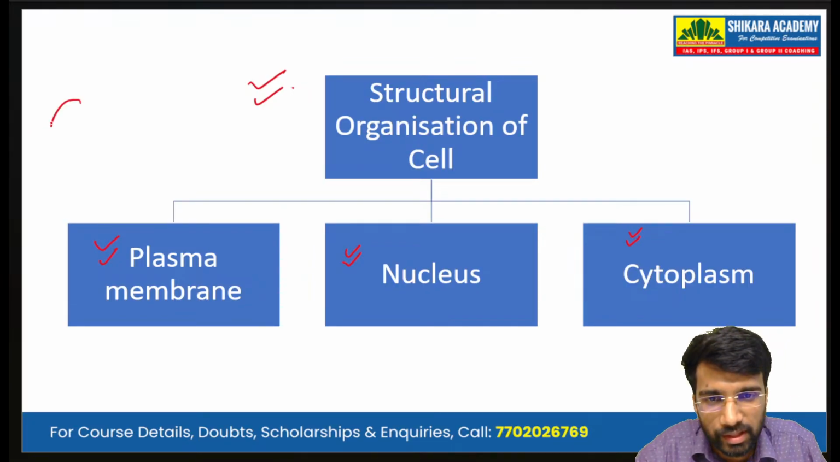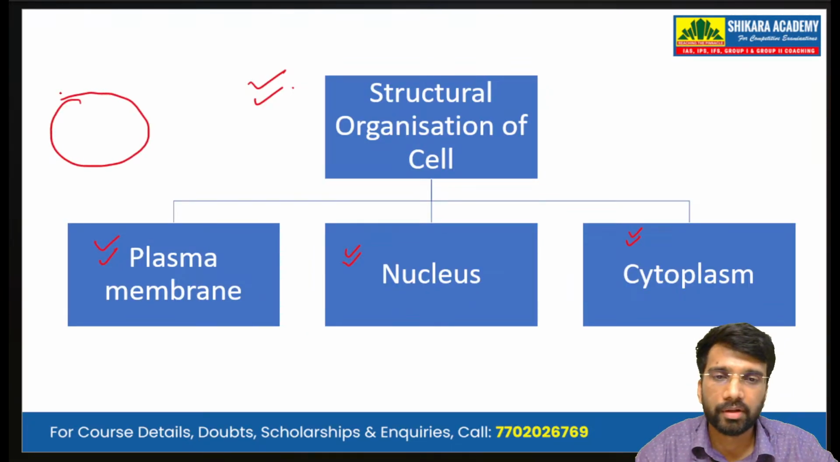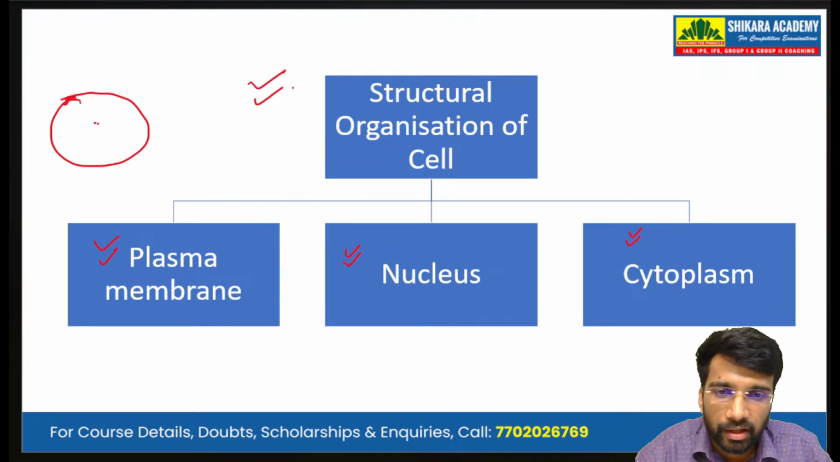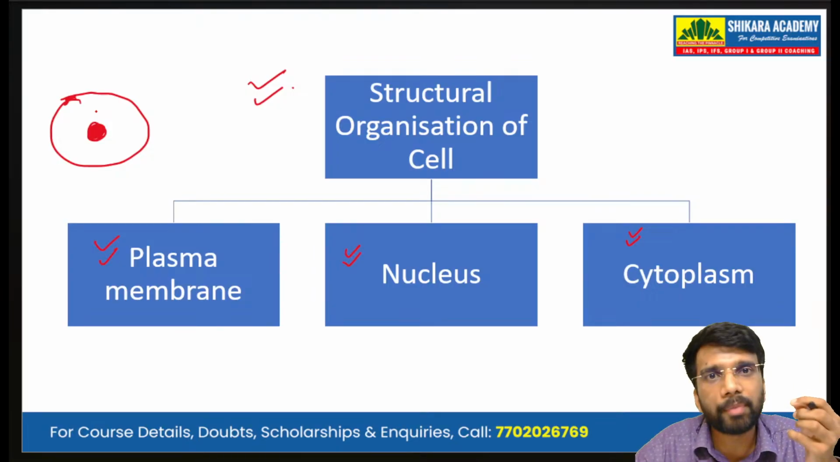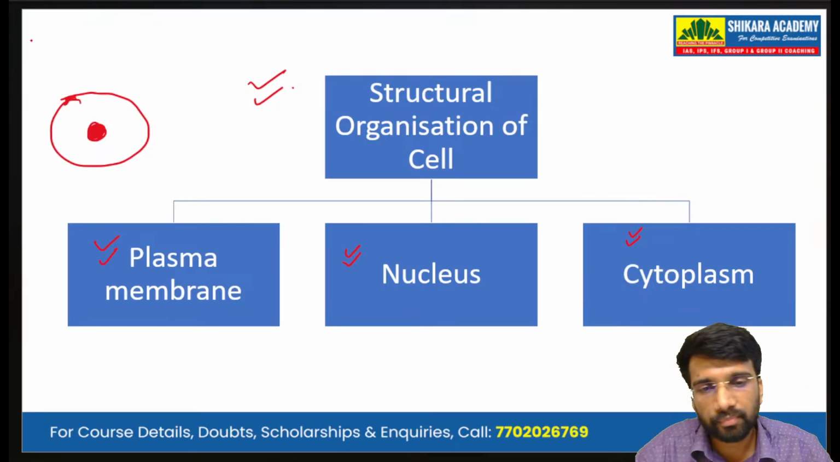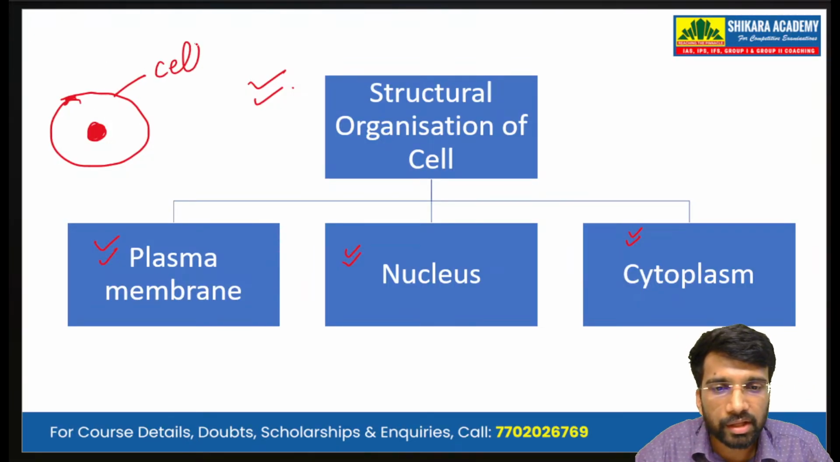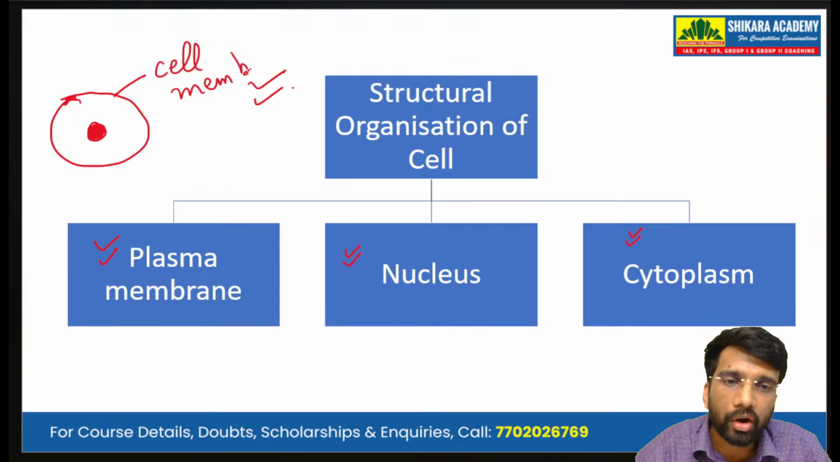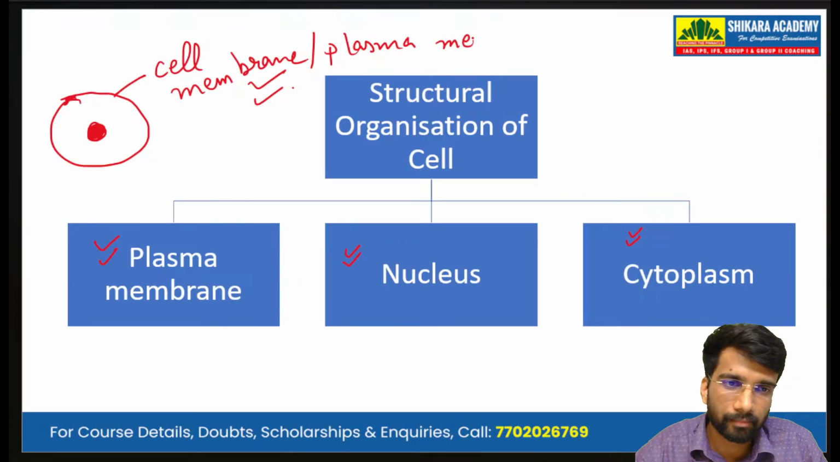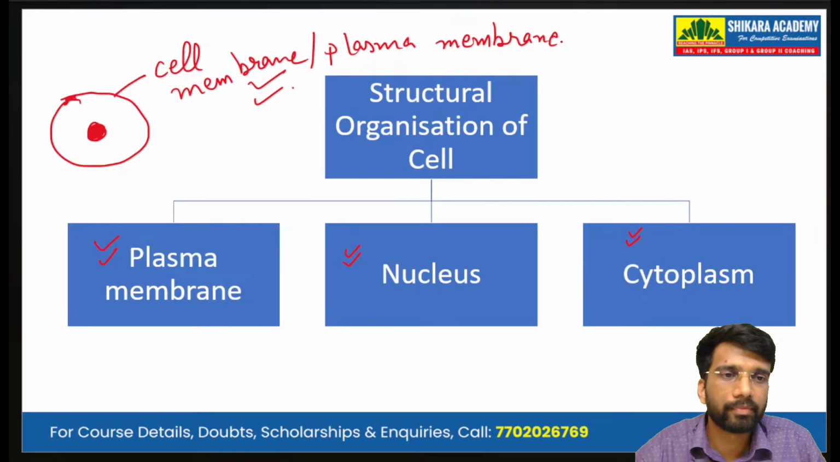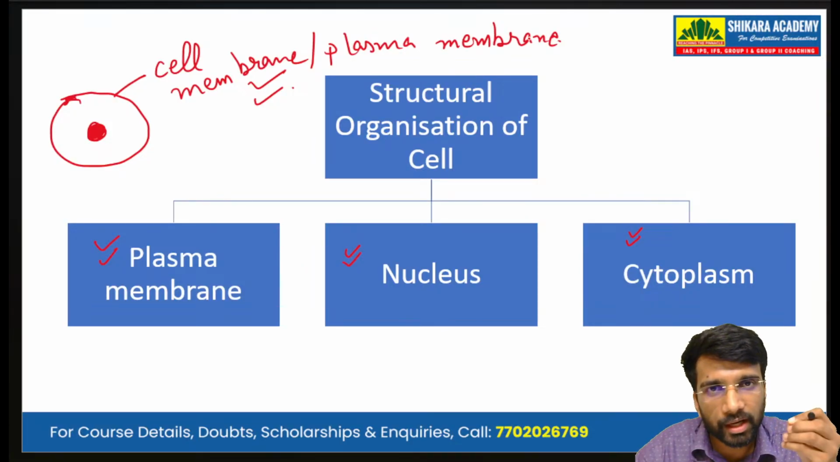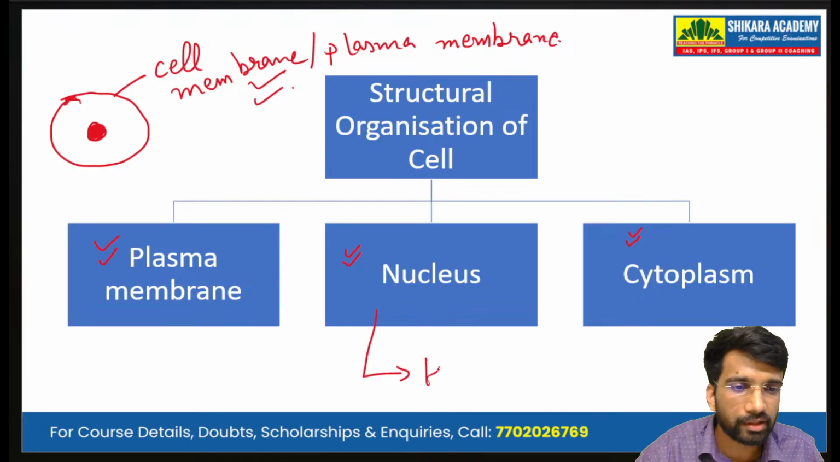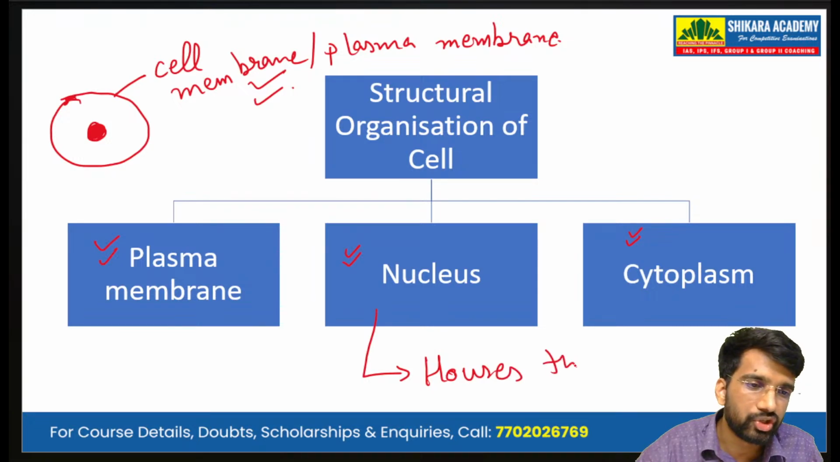Okay, so if this is the cell, please note that the nucleus lies in the middle. The nucleus is the most dense part of the cell. This outer covering is the cell membrane, also known as the plasma membrane. And the nucleus lies in the middle. It is the most dense part, and the nucleus houses the genetic matter.